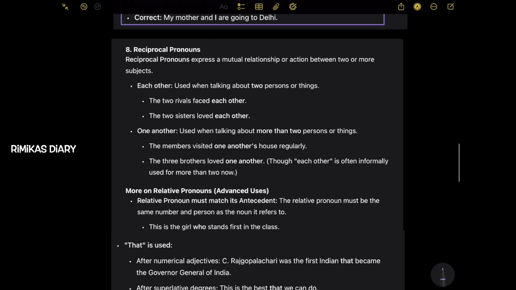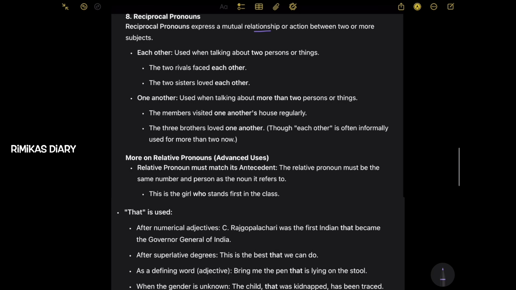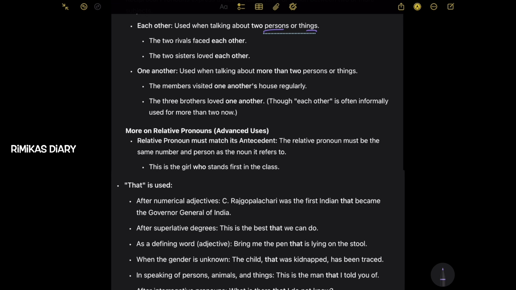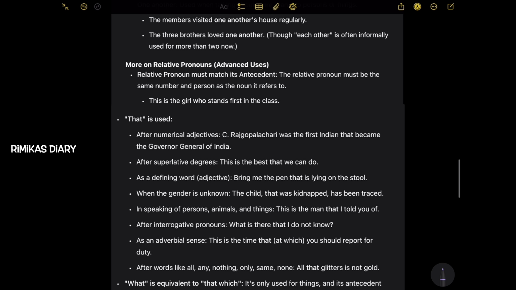8th one, reciprocal pronouns. Reciprocal pronouns express a mutual relationship or action between two or more subjects. Each other is used when talking about two persons or things. So the two rivals faced each other. The two sisters loved each other. One another is used when talking about more than two persons or things. So the members visited one another's house regularly. The three brothers loved one another. Though each other is often informally used for more than two now.